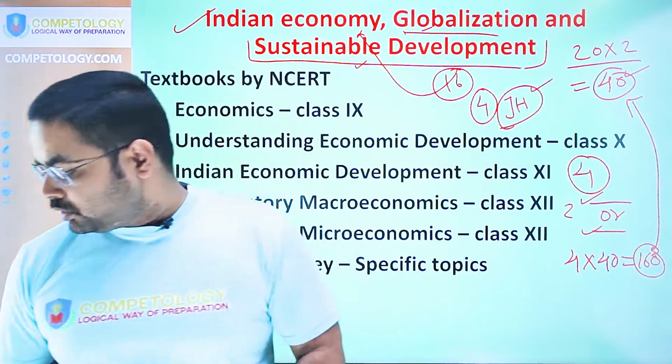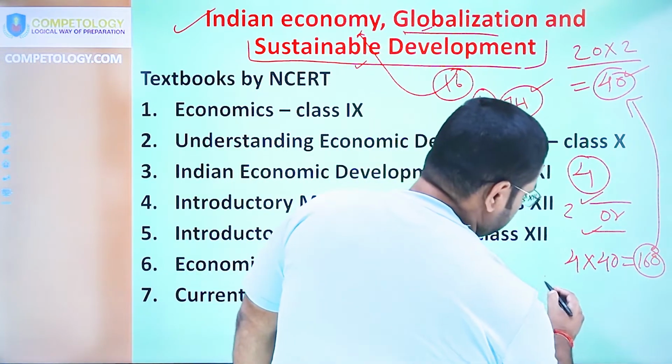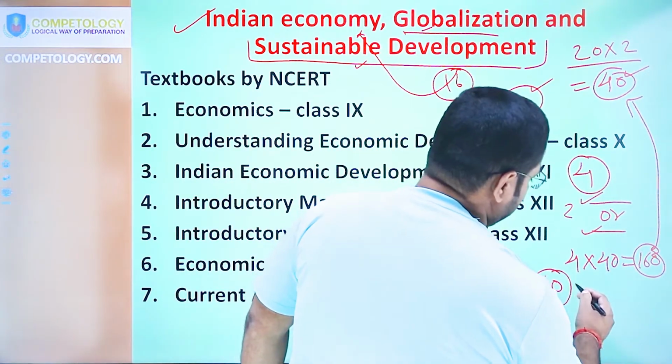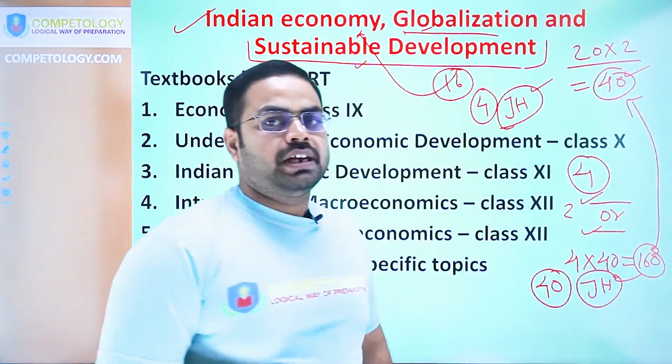You have to answer only one question of 40 marks in the subjective paper related to Jharkhand, and that will be current in nature.